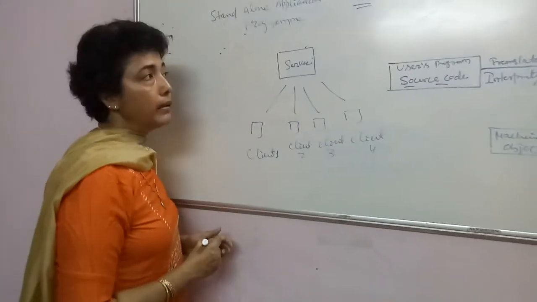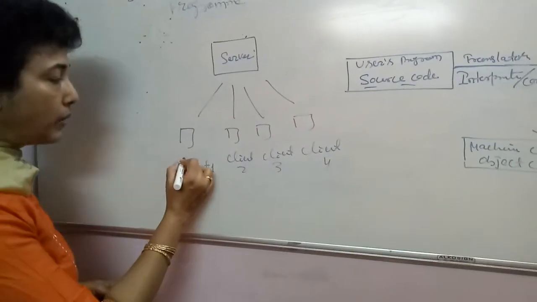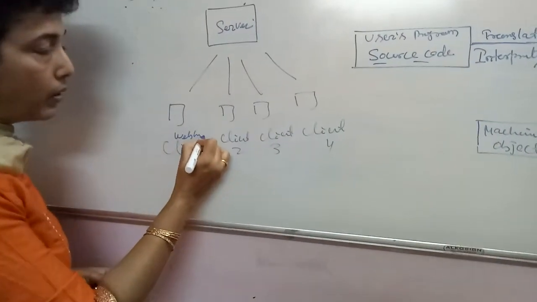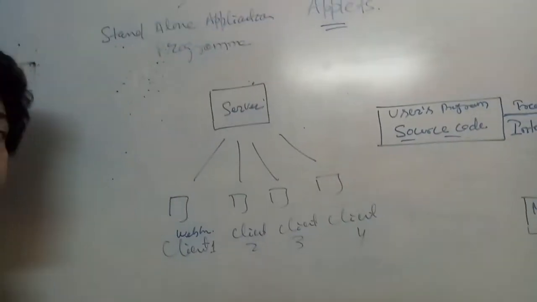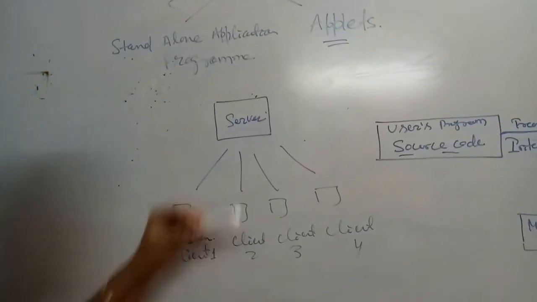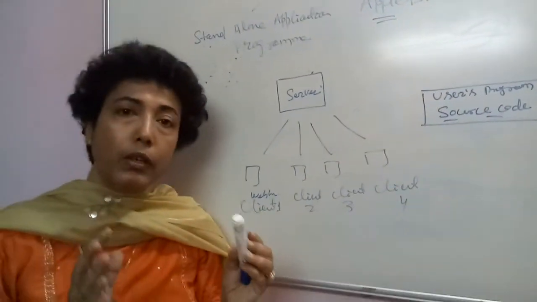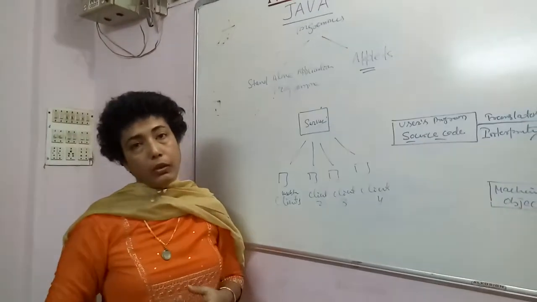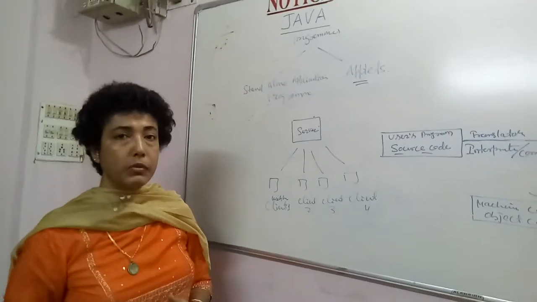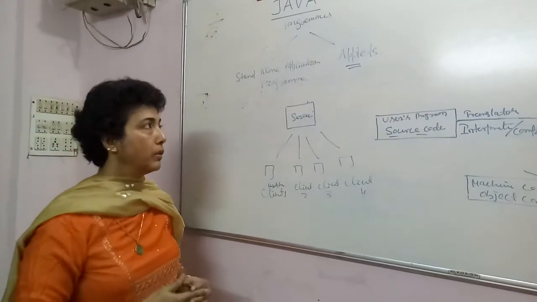The client computers have their web browser, with the help of which these programs open on the client's monitor. So applets are small programs that run on the internet. These programs can be included in the HTML document, and they need a web browser for their execution.